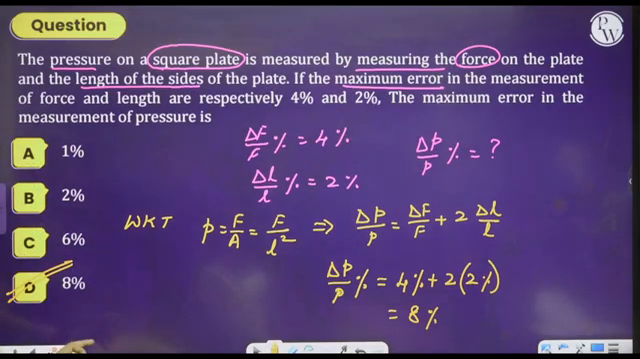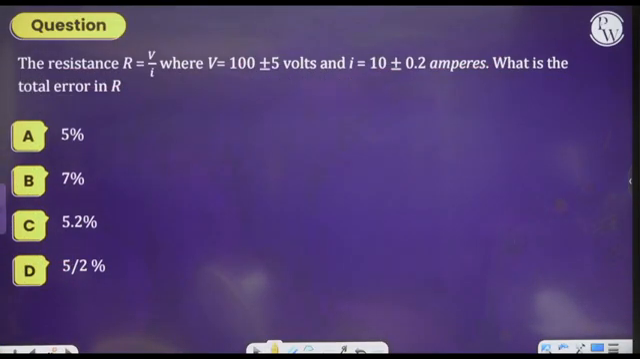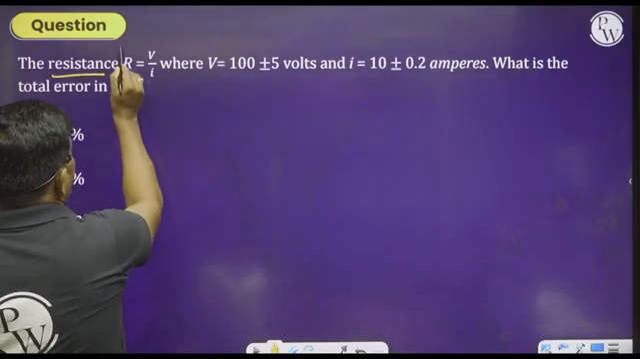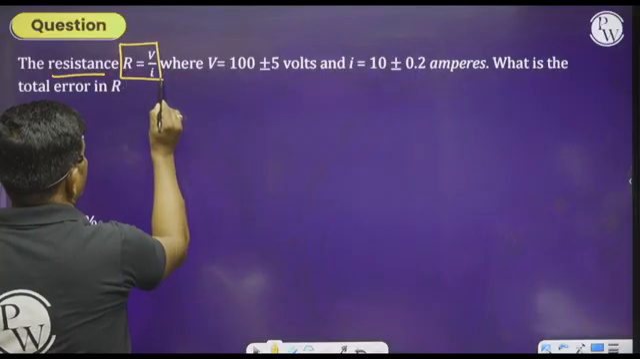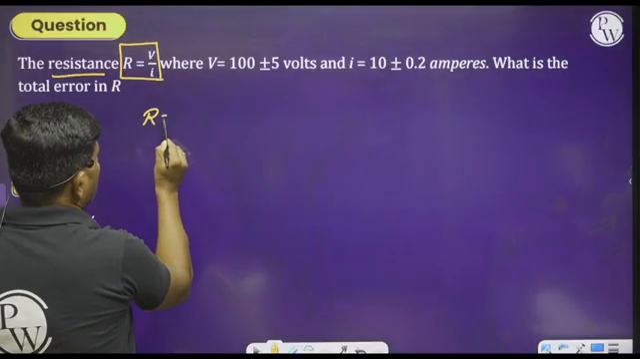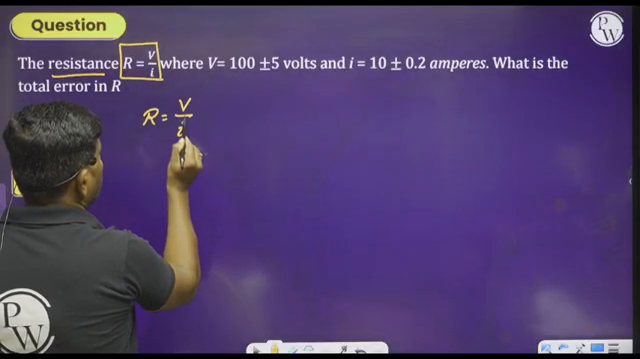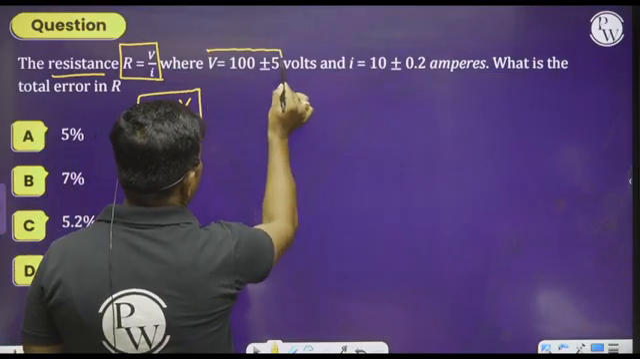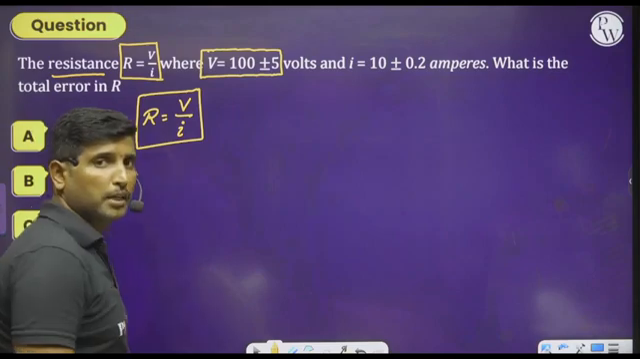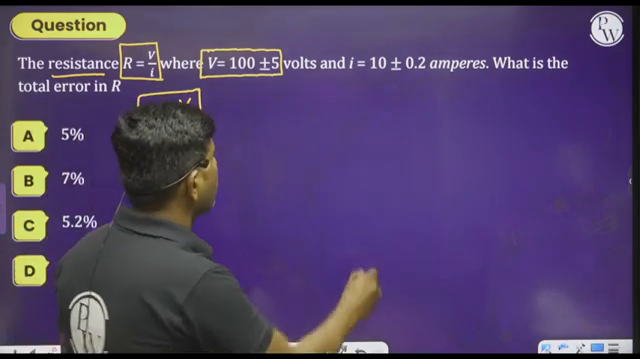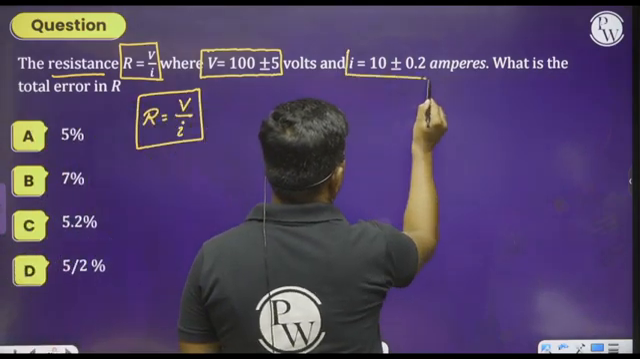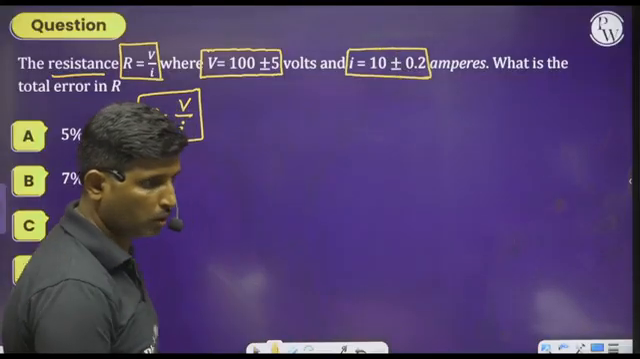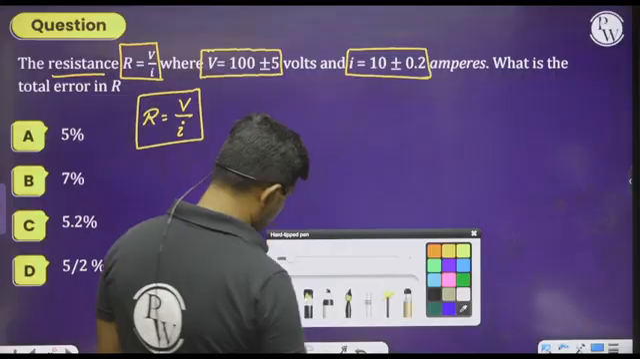Now similarly, let us move on to the next question. What they are saying to us. Observe this. The resistance capital R is equal to V by I. R is equal to V by I, where V is equal to 100 plus or minus 5 volt and I is equal to 10 plus or minus 0.2 ampere.